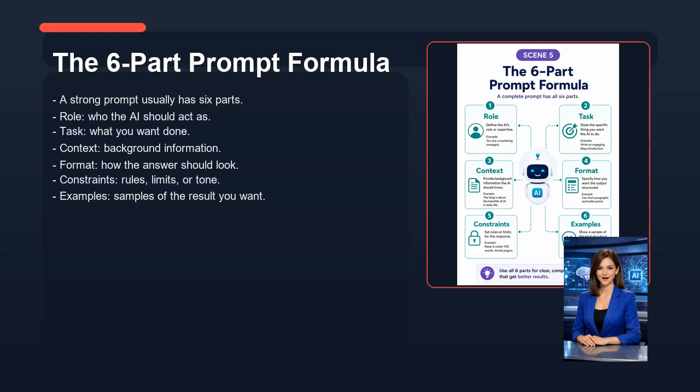Now let's look at the 6-part prompt formula. A strong prompt usually has 6 parts. Role, who the AI should act as. Task, what you want done. Context, background information. Format, how the answer should look. Constraints, rules, limits, or tone. Examples, samples of the result you want.